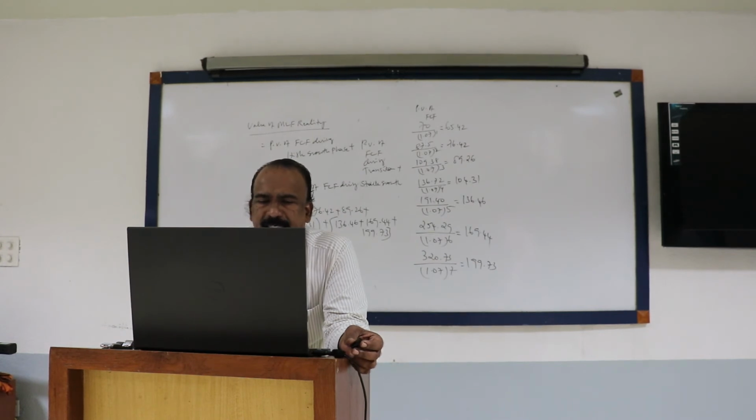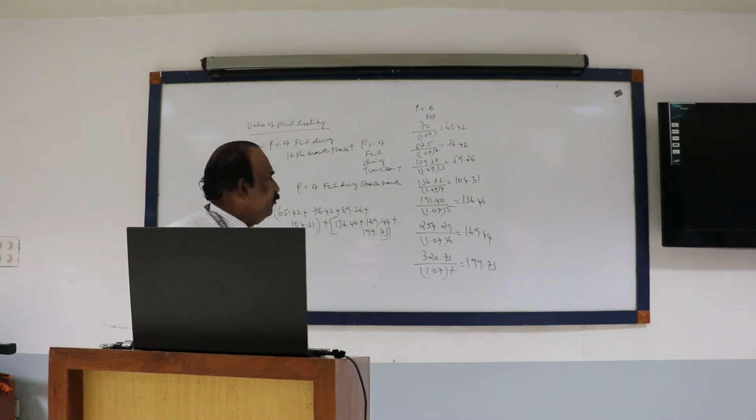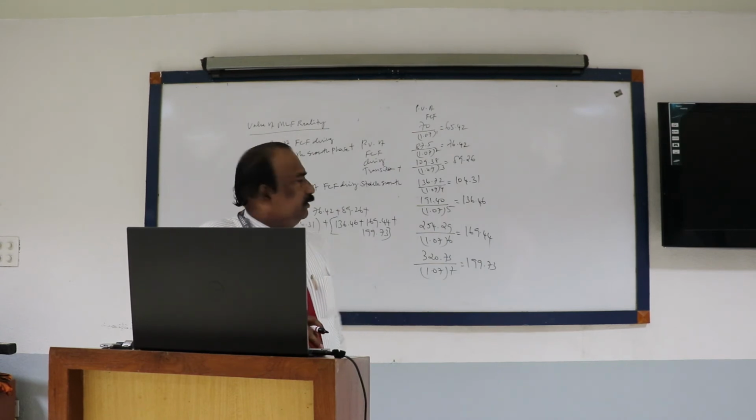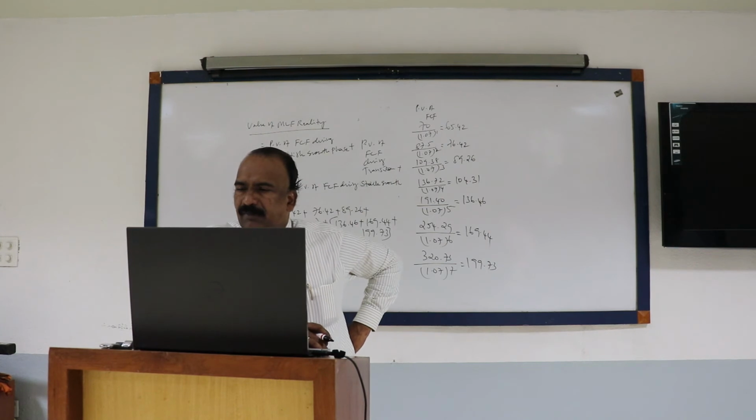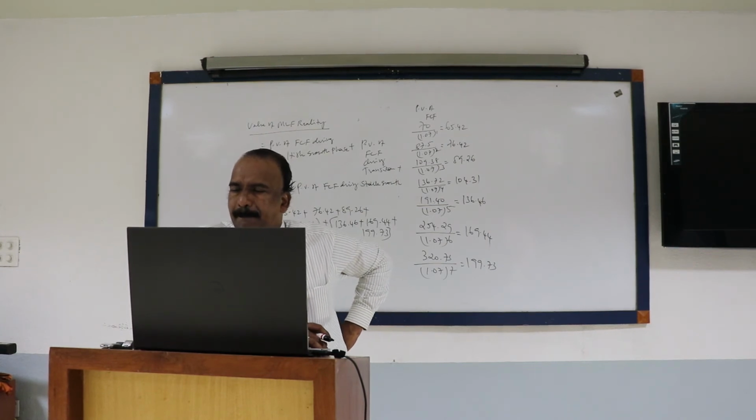No, I'm talking about FCF of the 7th year. FCF of the 7th year is 320.73, correct? With that, you add 10% for the 8th year. How much comes?